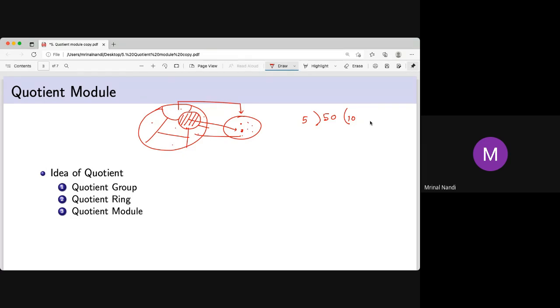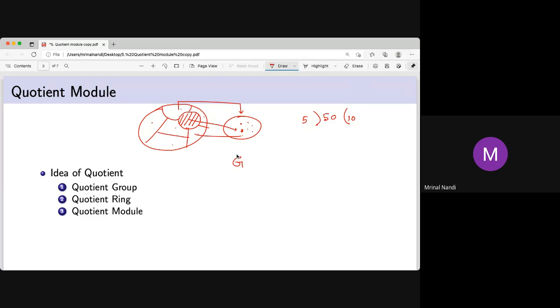Similar idea for the quotient group. Now, G is a group. You can't take any subset. You have to take a subgroup, because we can always take a partition by any subset and quotient by that, but then there should be a group structure after quotienting, because there is addition, and for a set there is no such addition.